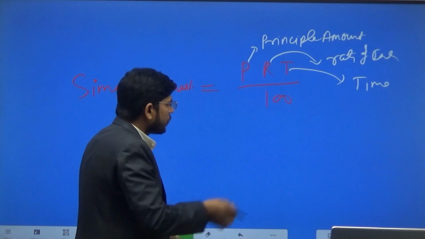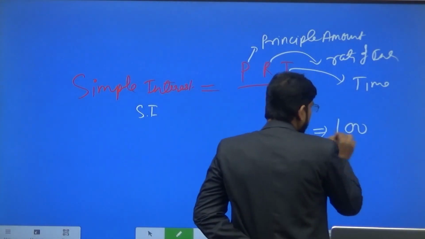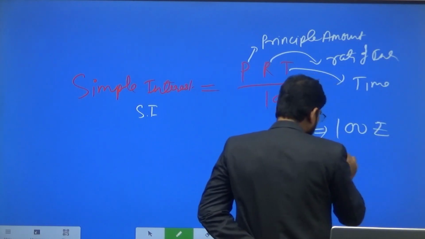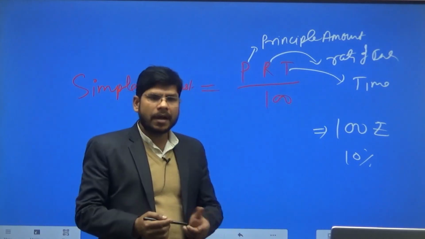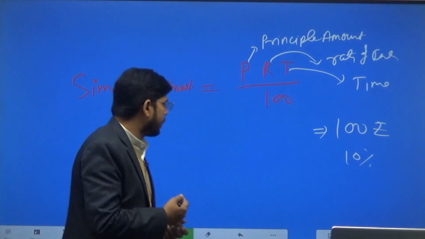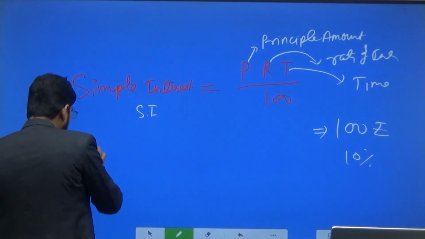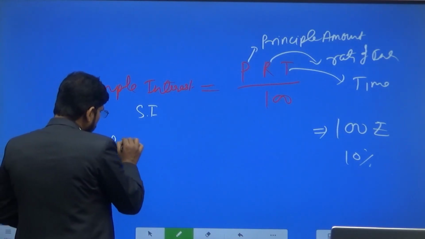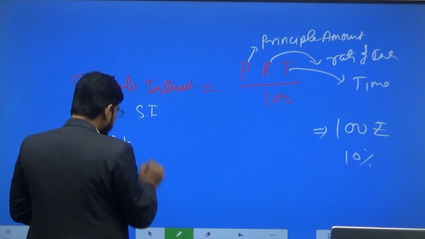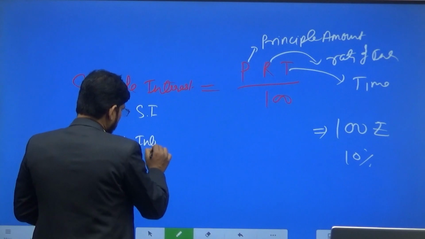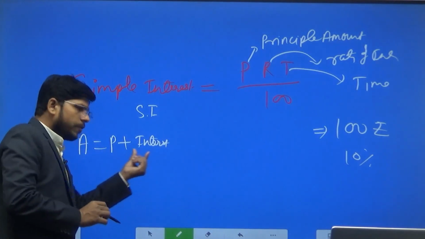Suppose you are giving me 100 rupees and the rate of interest is 10%. After 1 year, how much amount will I be returning to you? Amount A is equal to P plus interest, principal amount plus interest.